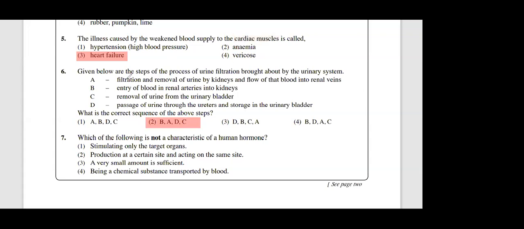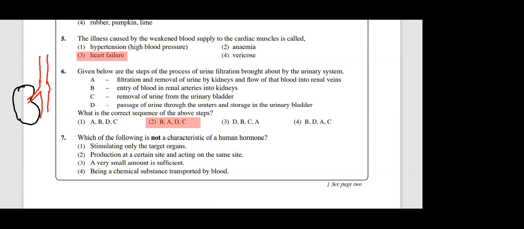I'll quickly explain this. You have two kidneys, the right kidney and the left kidney. If you want, you can copy this in short form in your notebook. There's a blood vessel which supplies blood to the kidney. This is called the renal artery. The artery which supplies blood to the heart is called the coronary artery. The artery which supplies blood to the liver is called the hepatic artery.